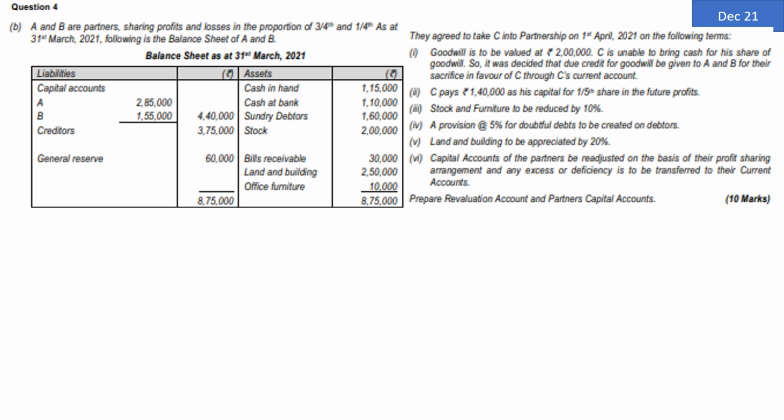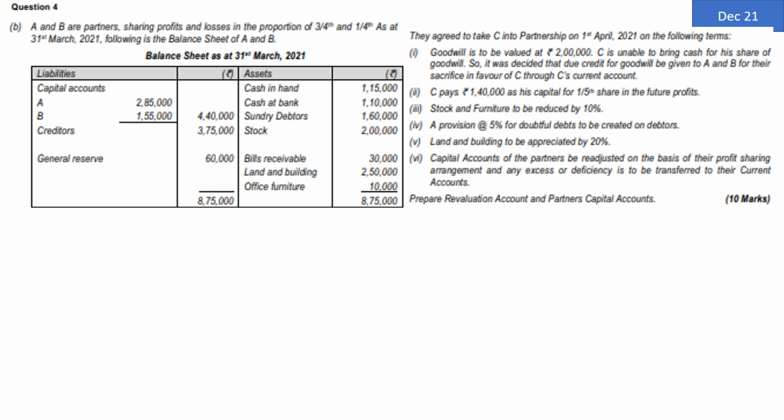The adjustments state they agreed to take C in partnership on 1st April 2021 on the following terms. Goodwill is to be valued at rupees 2 lakh. C is unable to bring cash for his share of goodwill. So it was decided that due credit for goodwill be given to A and B for their sacrifice in favor of C through C's current account. C pays rupees 1,40,000 as his capital for 1/5 share in future profits.